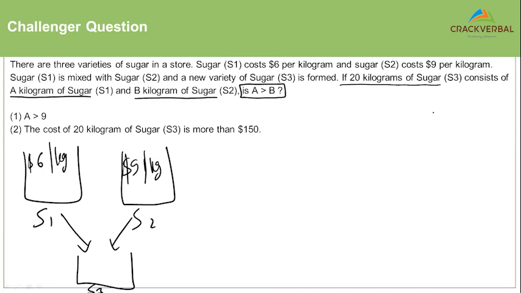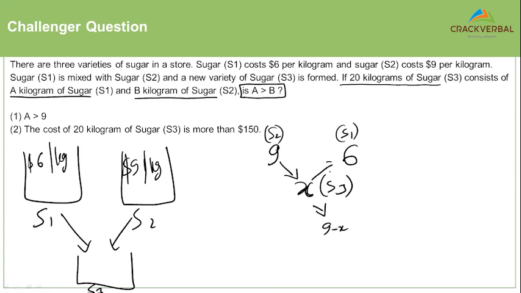Let us create the alligation diagram here. All right. So I have a 9, I have a 6, I have a X. Remember this 9 I think is S2, this 6 I think is S1, and X is the S3. So higher minus average, 9 minus X, average minus lower, X minus 6, correct?